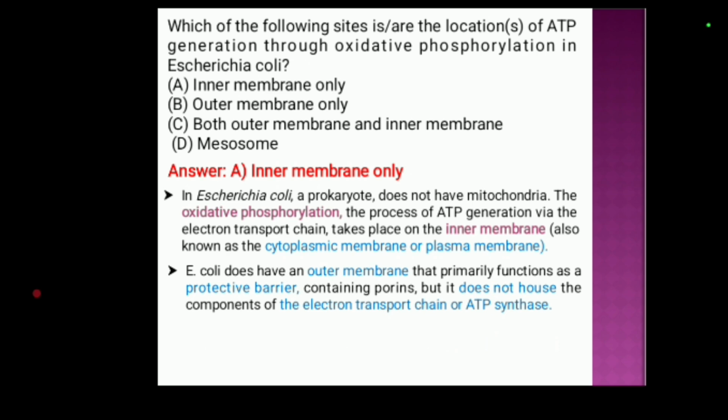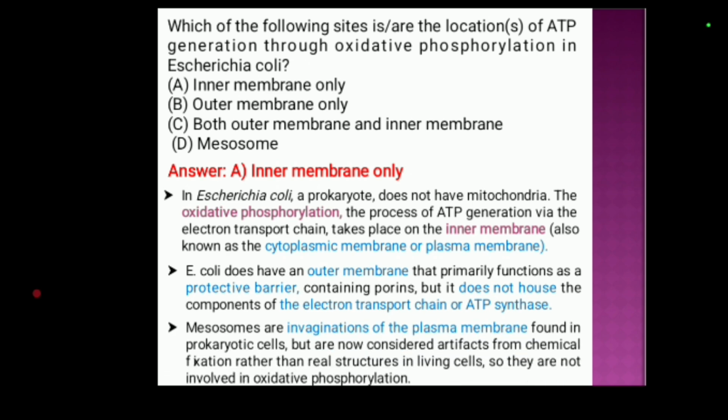In the E. coli, they do have an outer membrane that primarily functions as a protective barrier containing porins, but it does not house the components of electron transport chain or ATP synthase. And mesosomes are the invagination of the plasma membrane found in prokaryotic cells, but are now considered artifacts from chemical fixation rather than real structures in living cells. So they are not involved in oxidative phosphorylation. So in case of E. coli, the inner membrane is the site for ATP generation via electron transport chain.